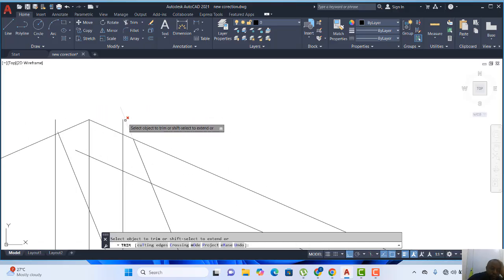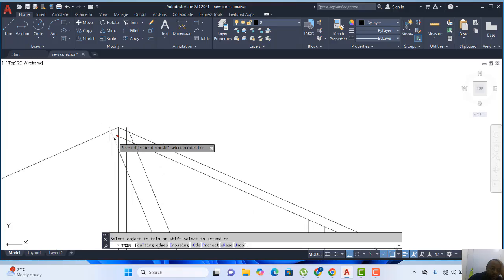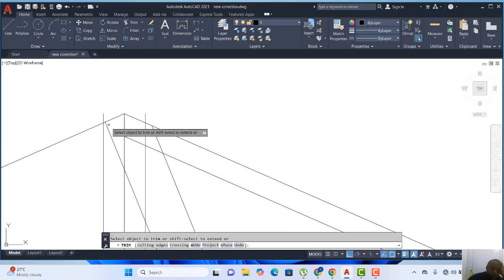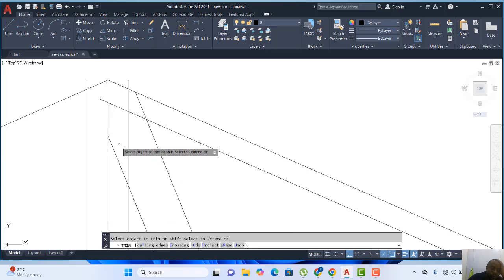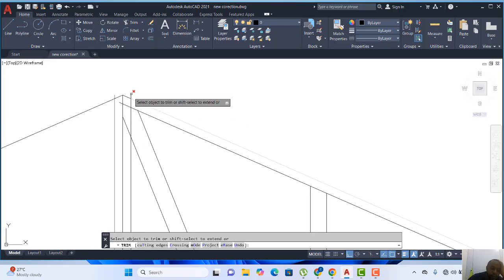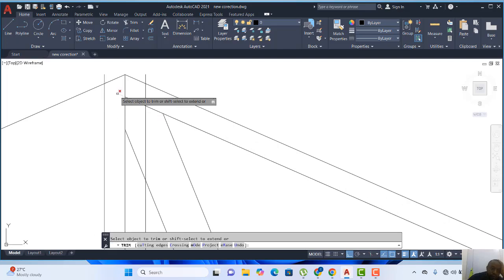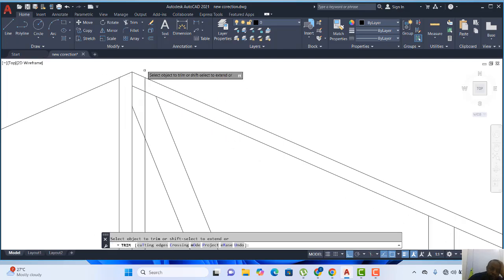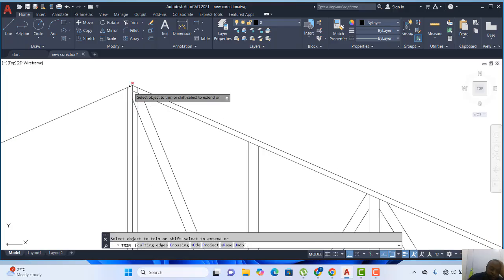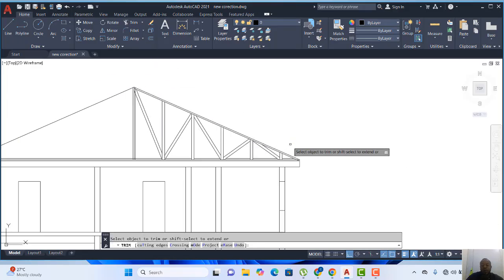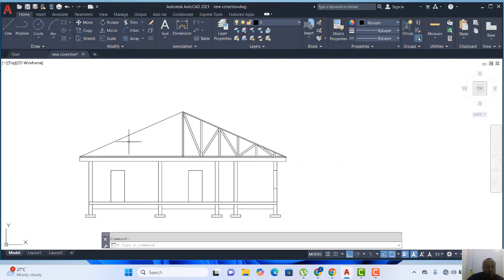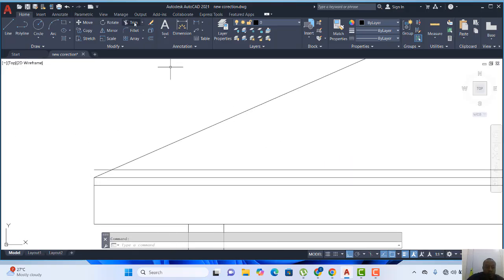Remove this. Remove this. Remove this. So, alright, so I think this is fine. Going to remove this as well. So now I'm going to highlight this.